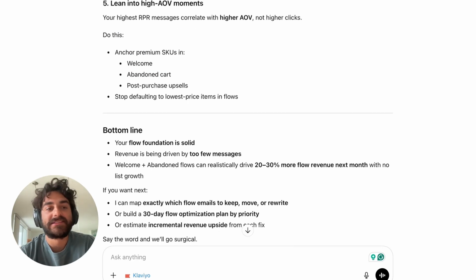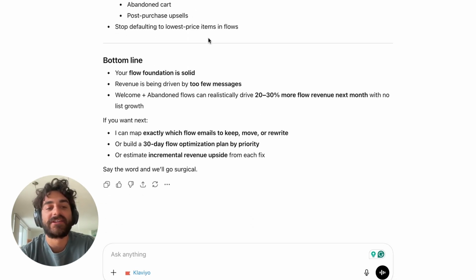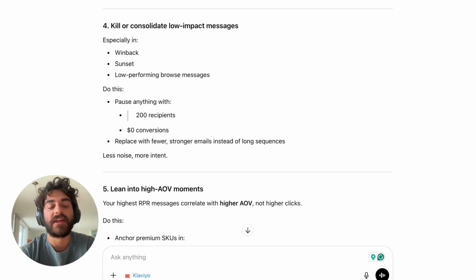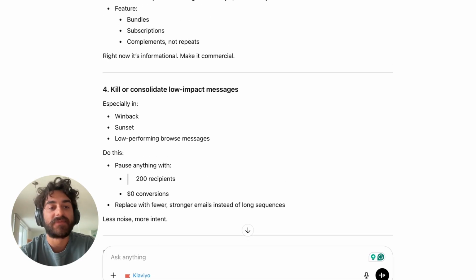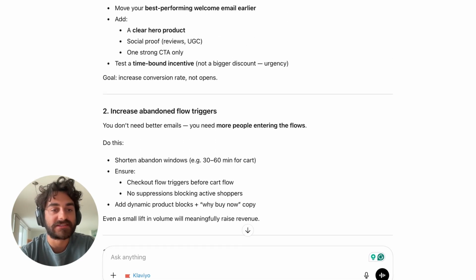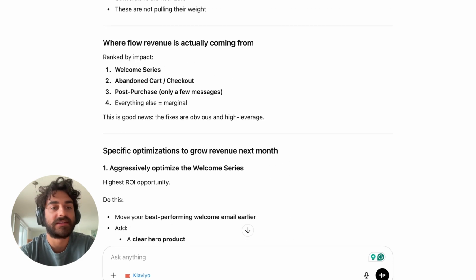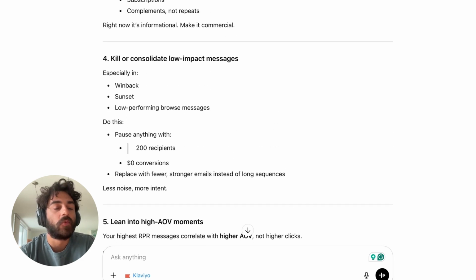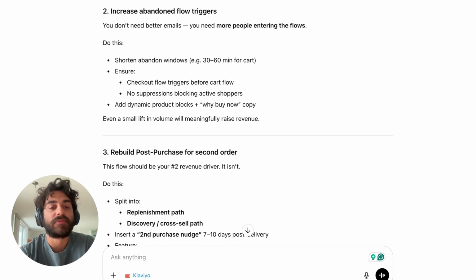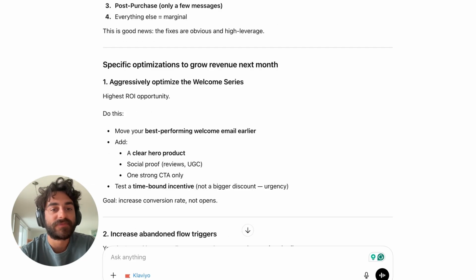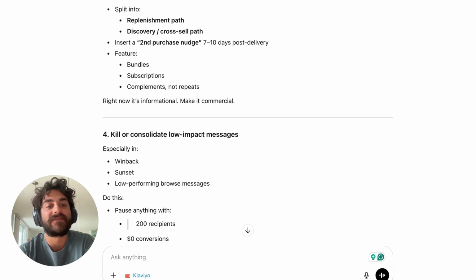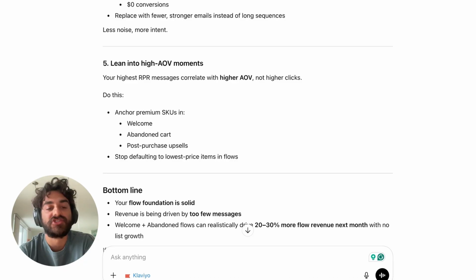To me, at least having the expertise that I do, this is very generic, and I think this is something that can do more harm than good for brands, just because the changes it's suggesting are generally not things that are going to dramatically improve revenue. And even if there are 1 to 2 things that would be helpful for a new or small brand to see here, the problem is there's so much content that is not helpful, which is kind of ChatGPT in a nutshell, that a brand still has to read through all this and figure out what are the 1 to 2 things we can actually do this month that are going to be helpful.